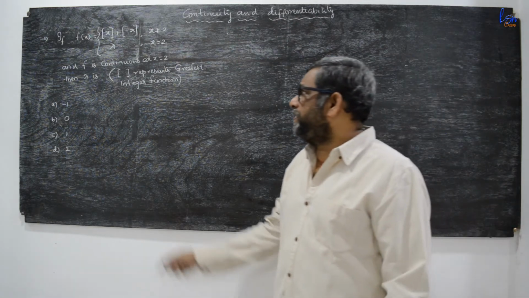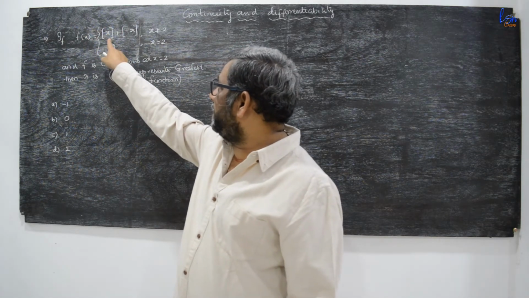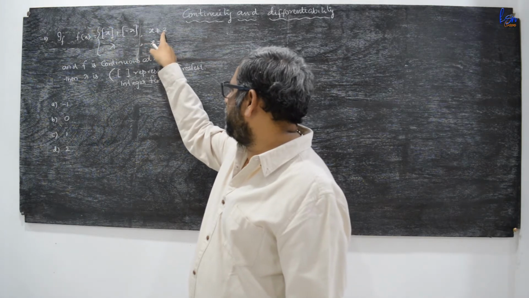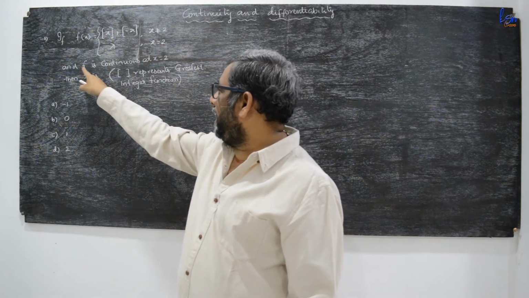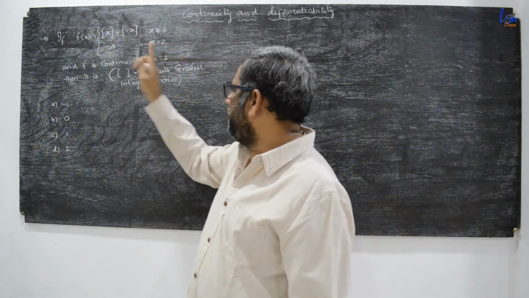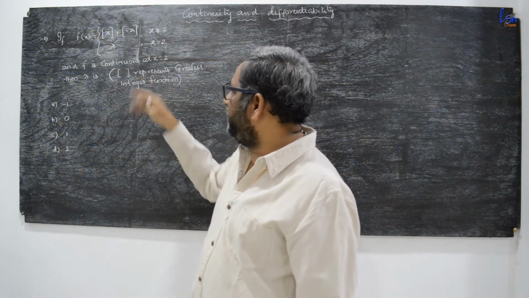Now, the first question is: f(x) is equal to [x] plus [-x] for x not equal to 2, and lambda for x equal to 2, and f is continuous at x equal to 2, then lambda is. This represents the greatest integer function or integral part.